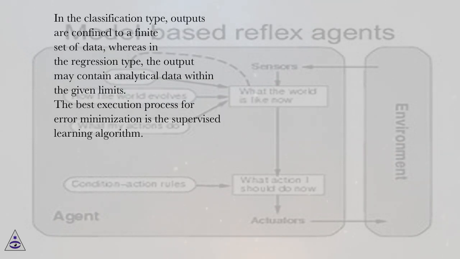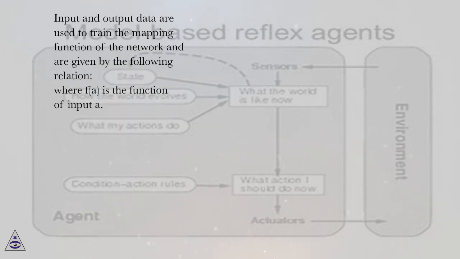In the classification type, outputs are confined to a finite set of data, whereas in the regression type, the output may contain analytical data within the given limits. The best execution process for error minimization is the supervised learning algorithm. Input and output data are used to train the mapping function of the network and are given by the following relation, where f(A) is the function of input A.